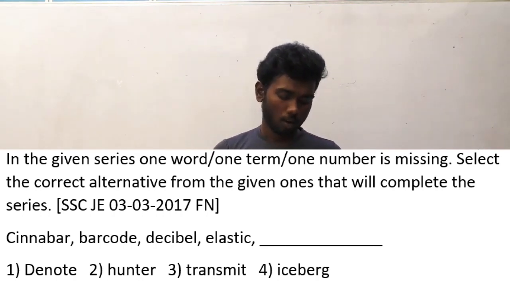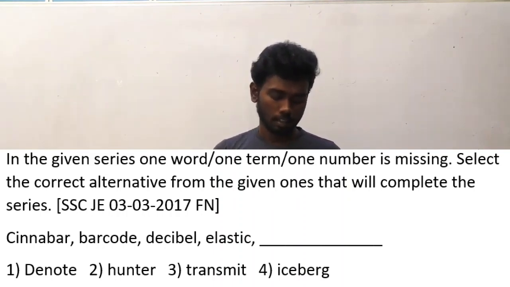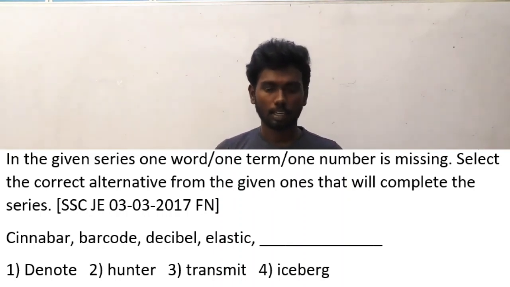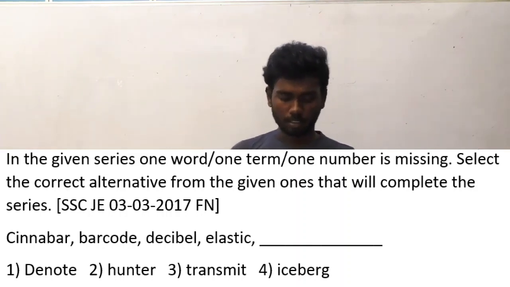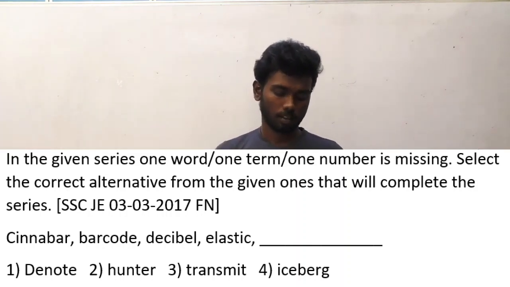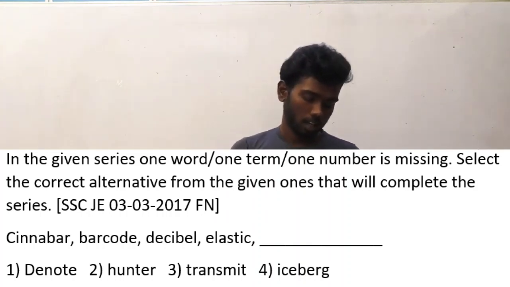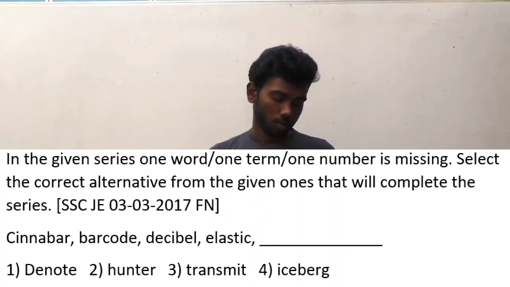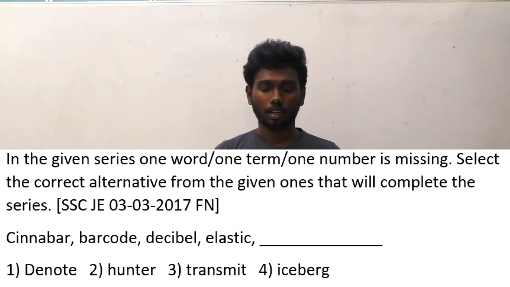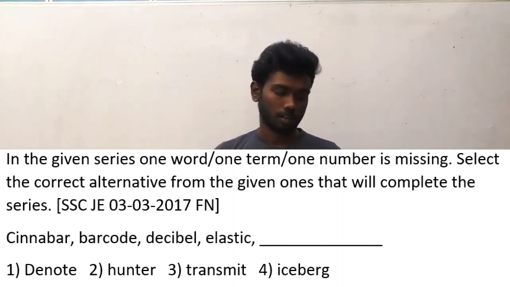Cinnabar, barcode, decibel, elastic. There is a series here. This question is asked in SSC JE 3/3/2017 forenoon batch. Cinnabar. You can't think about the number of letters here, because each and every option has an equal number of letters as well as the question. So let's read out the options also initially.